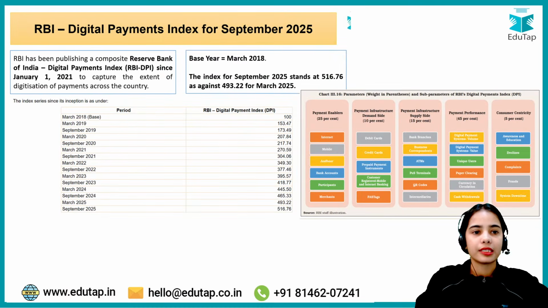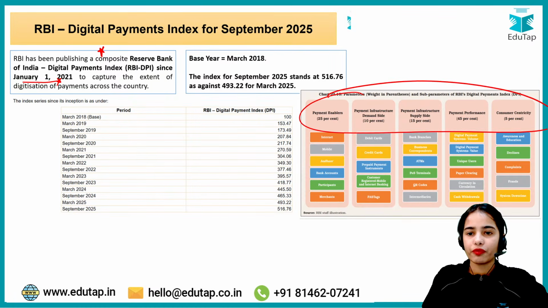So E is the right answer. You can see that the RBI DPI has been published since January 1, 2021, and here there are 5 parameters on which the RBI Digital Payment Index depends.